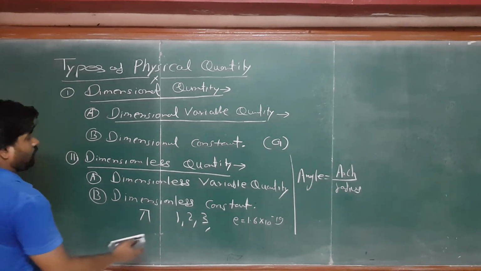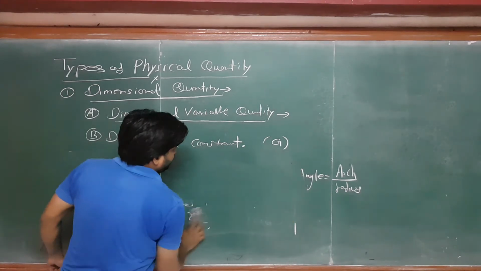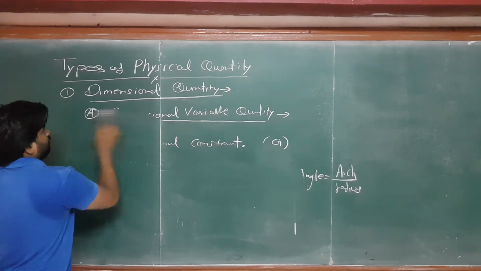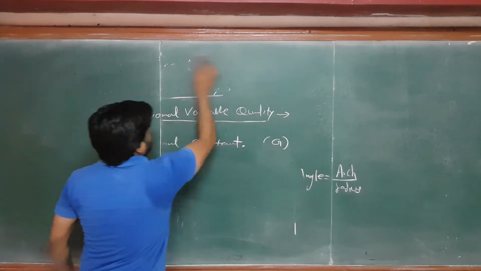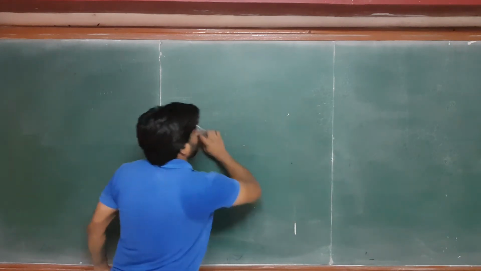Okay. Now I'm going to the next. Our next part is the application of dimensional formula.